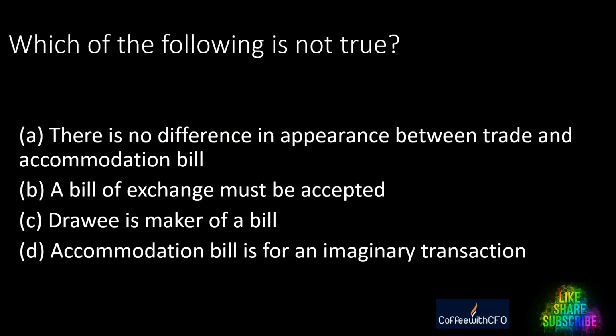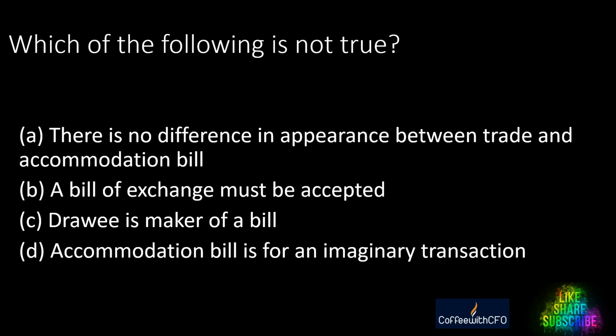Next question. Which of the following is not true? There are 4 options. Option A, there is no difference in appearance between trade and accommodation bill. B, the bill of exchange must be accepted. C, drawee is maker of a bill. D, accommodation bill is for an imaginary transaction. Which is not true? I repeat the options.